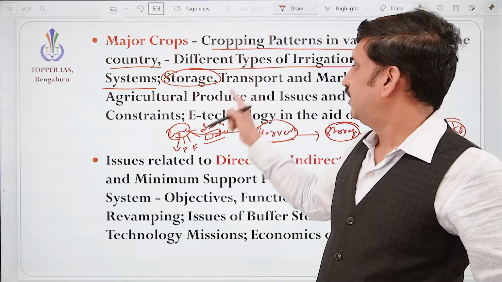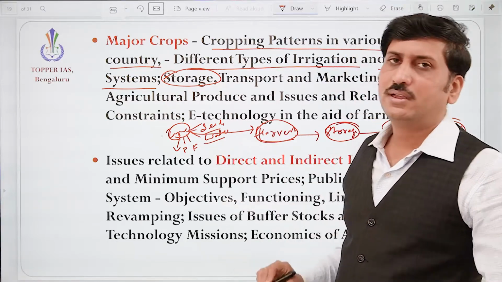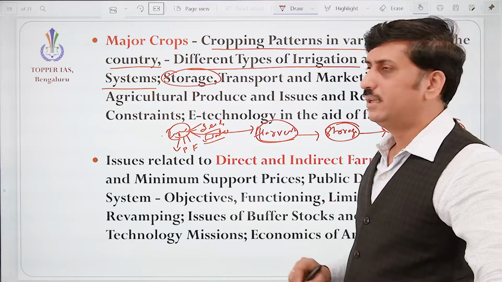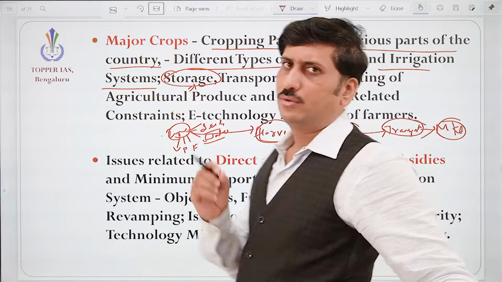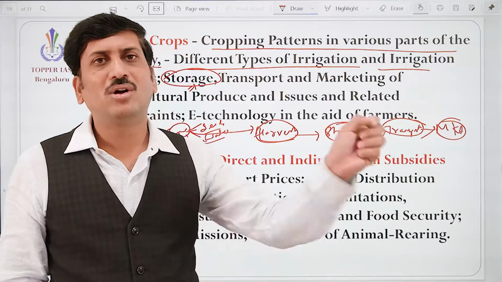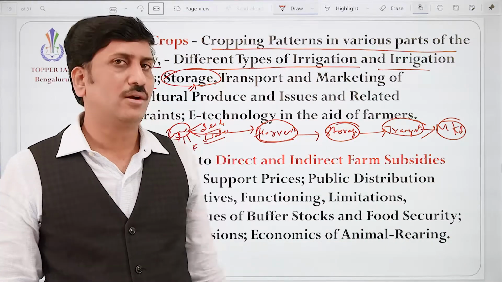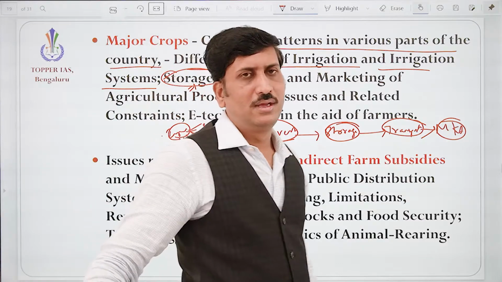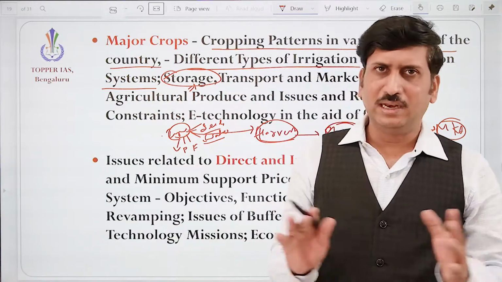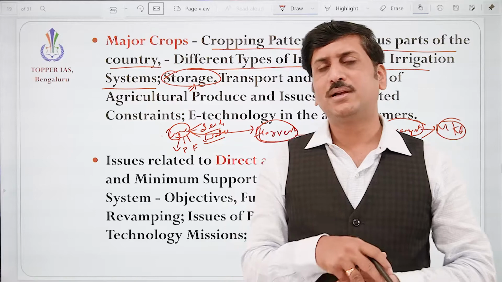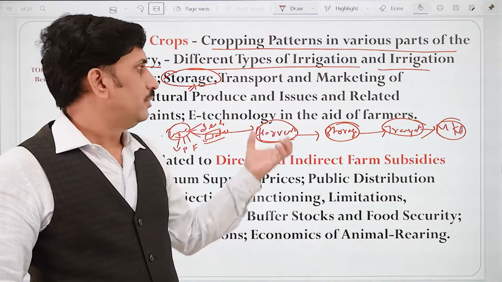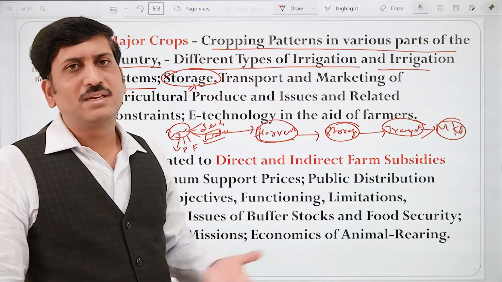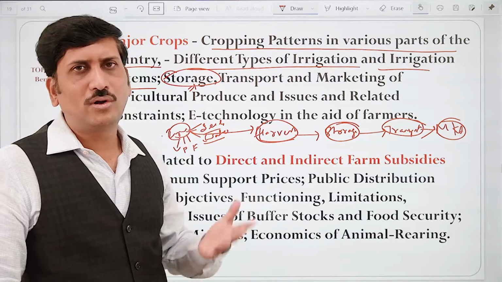So here we are talking about different cropping patterns, water availability. Then comes storage. Some crops have a longer shelf life. They can be stored for a longer period, no problem with that, like rice, but still preservation methods have to be adopted. But there are some crops like vegetables, which we cannot store for a longer time.